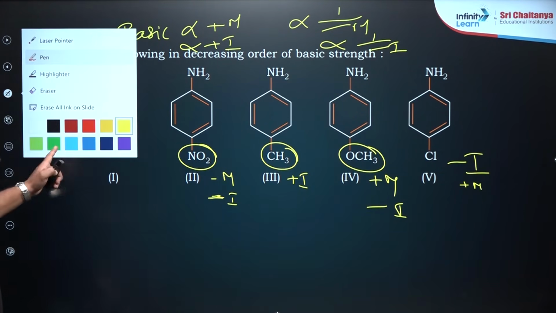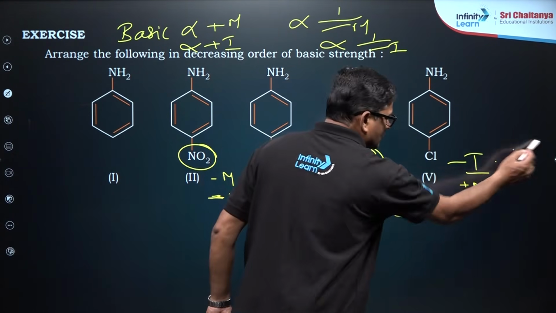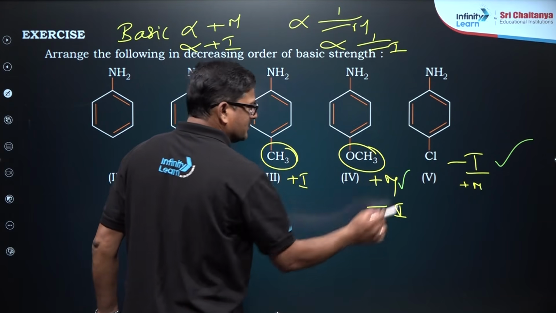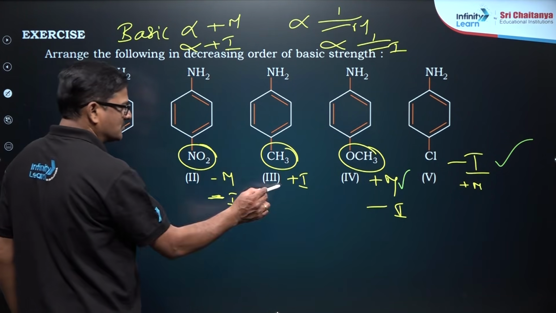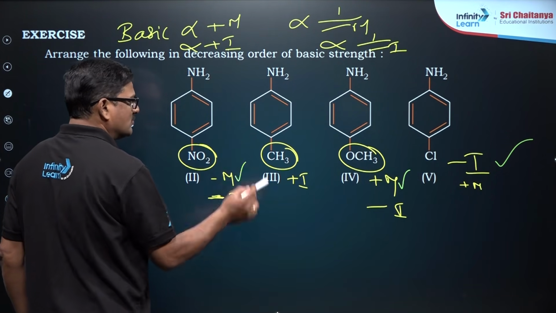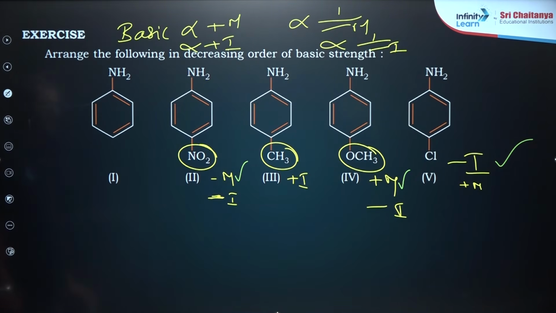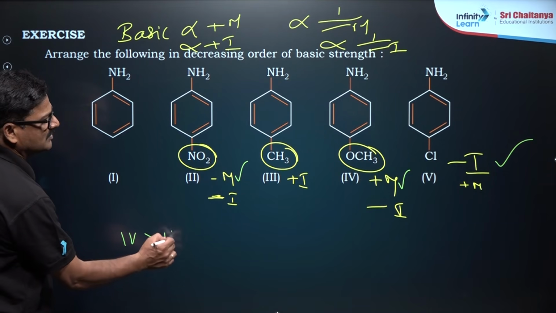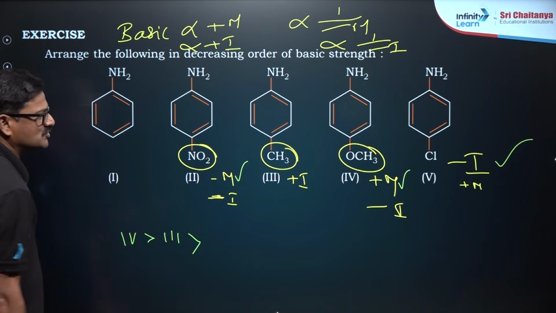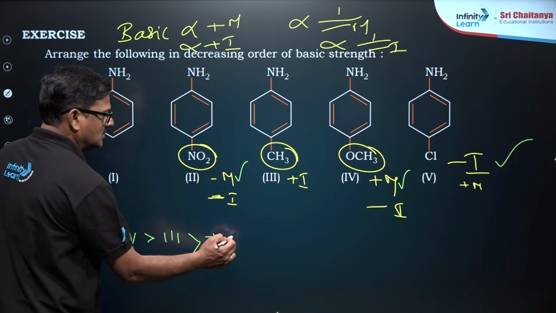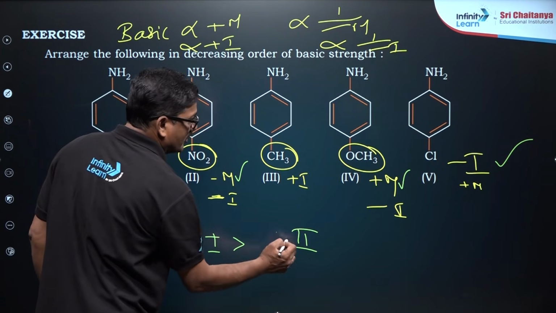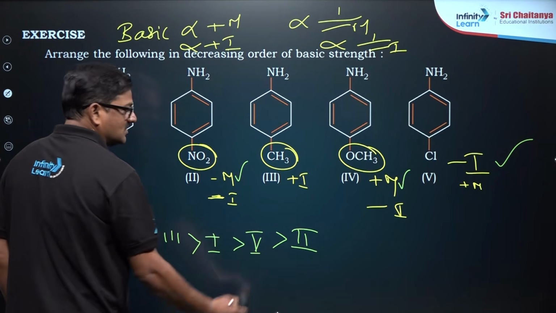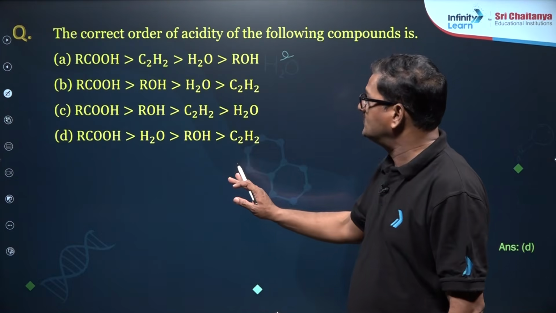When halogen comes, I should consider only inductive effect. Whenever both mesomeric effect and inductive effect are present, mesomeric effect is considered. And positive inductive effect and negative mesomeric effect is considered. So that you are going to see positive mesomeric effect, positive inductive effect, and it is going to be 1 and 2 is least. Because of the negative inductive effect, you are going to have 5 as the last but one. And this we already did.